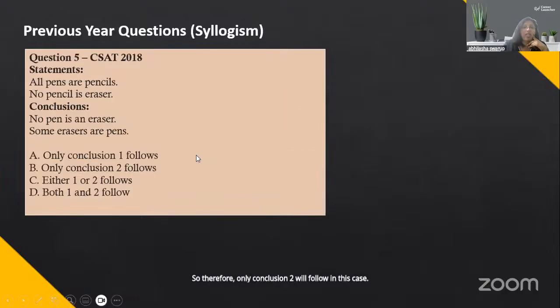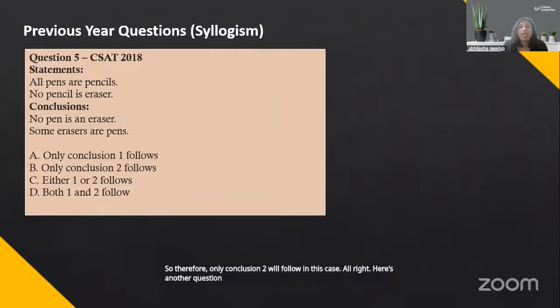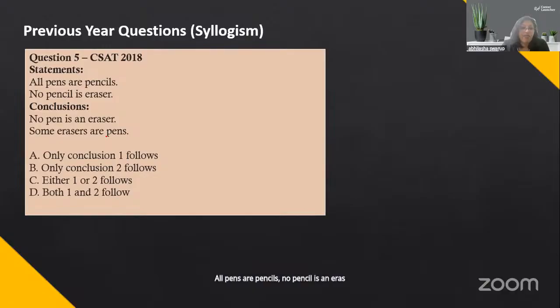All right. Here's another question. This is from CSAT of 2018. All pens are pencils. No pencil is an eraser.